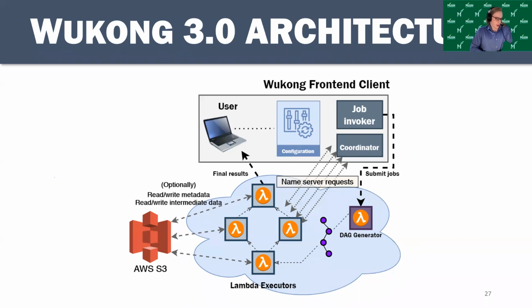It's just sort of the problem with the way AWS currently supports the peer-to-peer connections. It would be nice to remove the dependency on having a coordinator. The way Wukong has been designed as a whole, the performance of our framework sort of improves with AWS. So if AWS were to lift some of the limitations they have on network operations, that would make it so that we could drop the dependency on the coordinator.